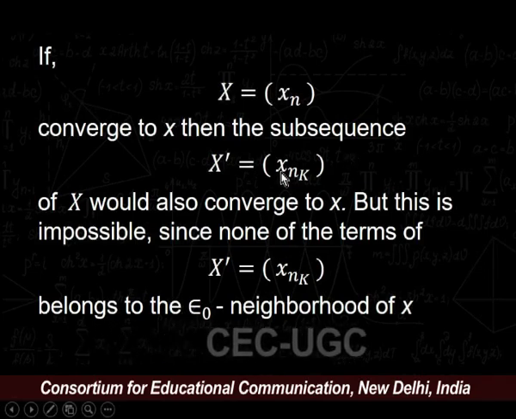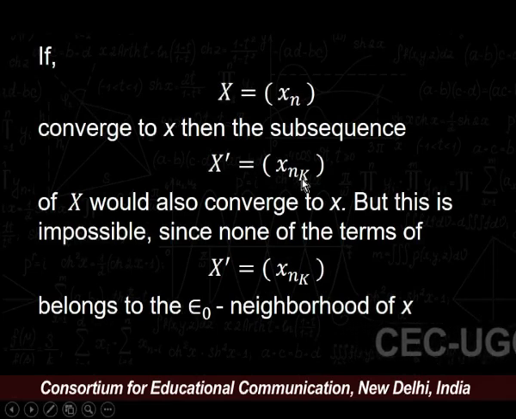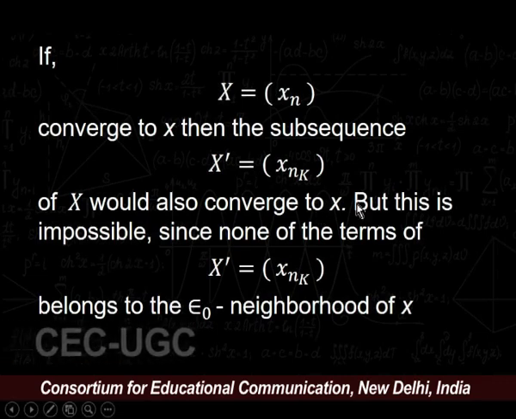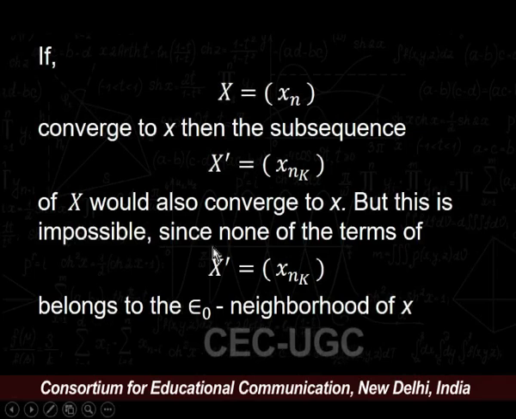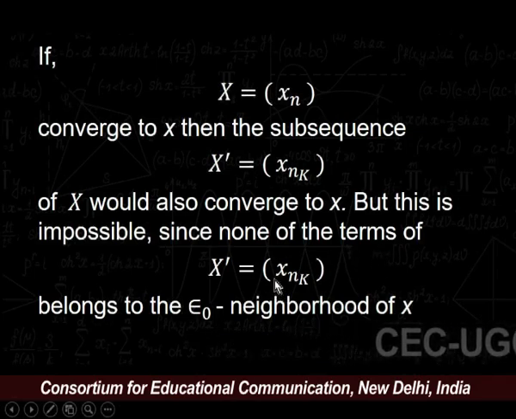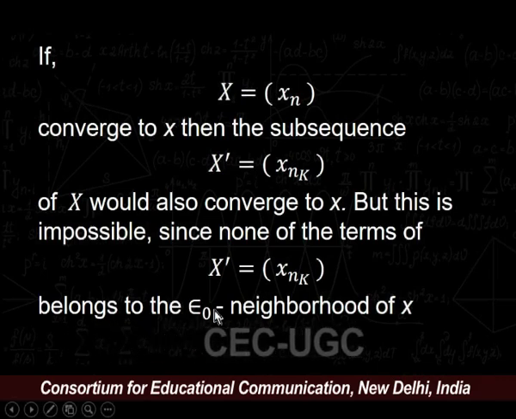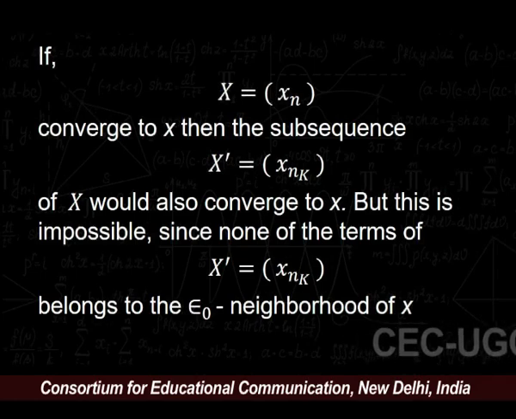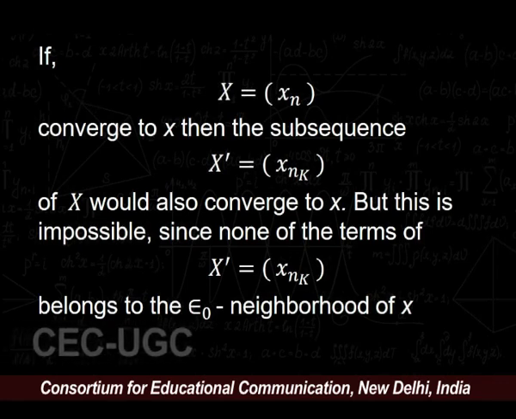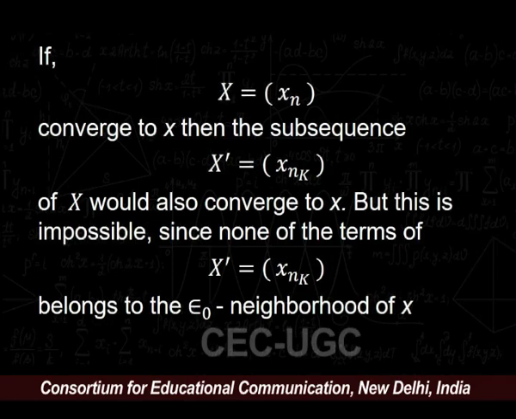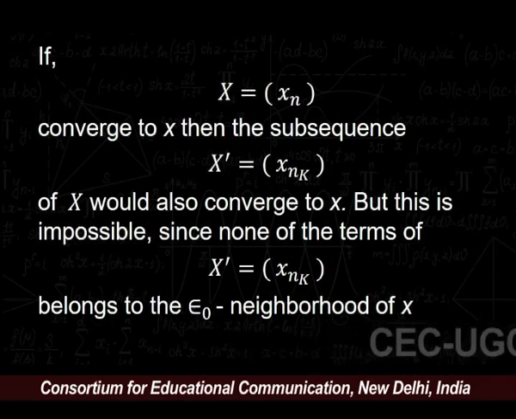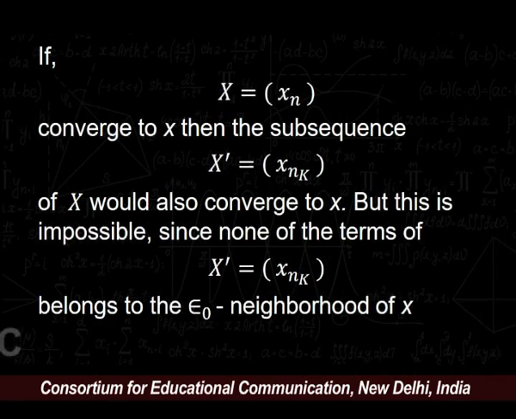Then the subsequence X' = (x_nk) would also converge to x. But this is impossible since none of the terms of X' belongs to the epsilon naught neighborhood of x. Hence, the subsequence X' does not converge to x. That implies the sequence X = (xn) does not converge to x.